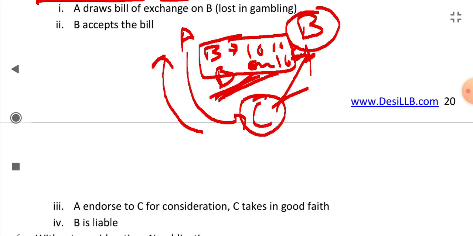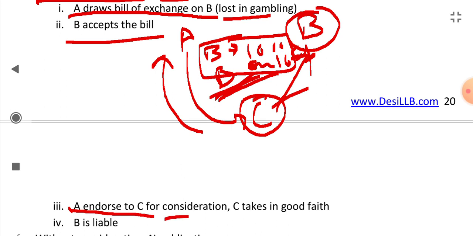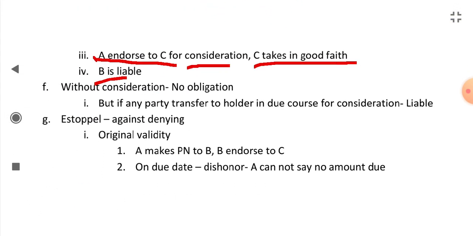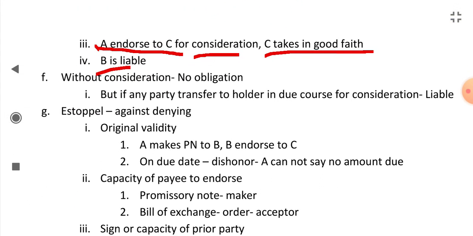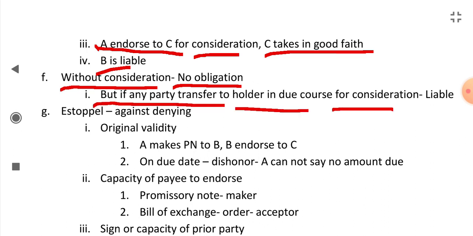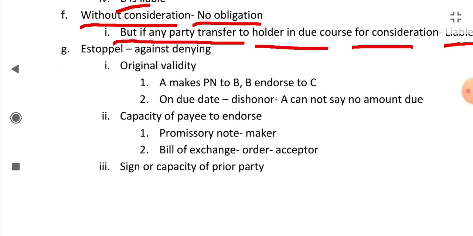A draws a bill of exchange on B for a gambling loss. B accepts the bill. A endorses the bill to C for consideration. C takes in good faith. B is liable. Okay, I think you have got the point. As we have already seen, there should be some consideration. Without consideration, there is no obligation to pay. But if any party transfers to a holder in due course for consideration, then there is liability. We have already seen it in the main points.